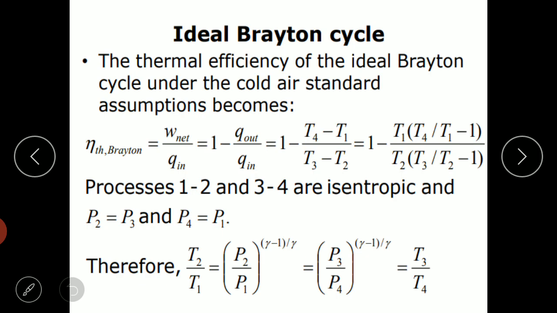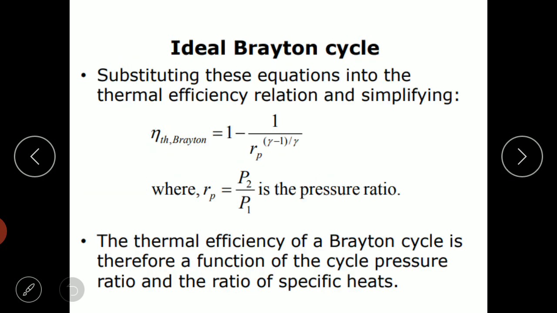So we know from our basics, efficiency is nothing but net work output by heat supplied. Net work output can be written as heat supplied minus heat rejected. So 1 minus Qout by Qin. If you simplify this equation based on thermodynamic relations, you will get Brayton cycle efficiency equal to 1 minus 1 by Rp whole power (gamma minus 1) by gamma. Here Rp is nothing but the pressure ratio.